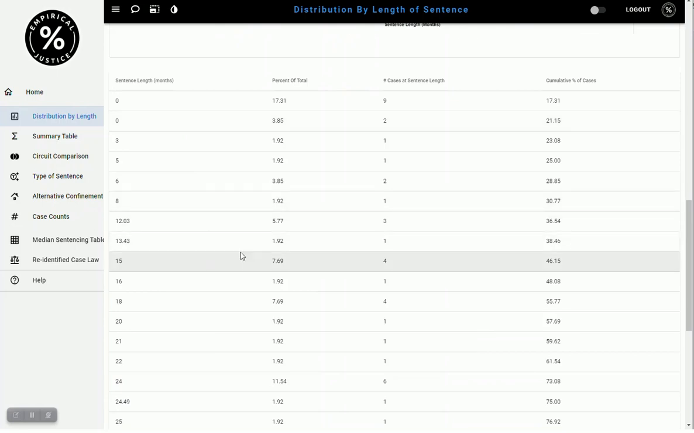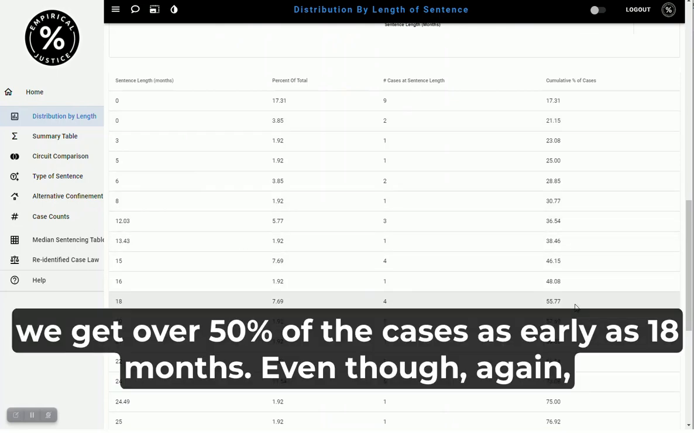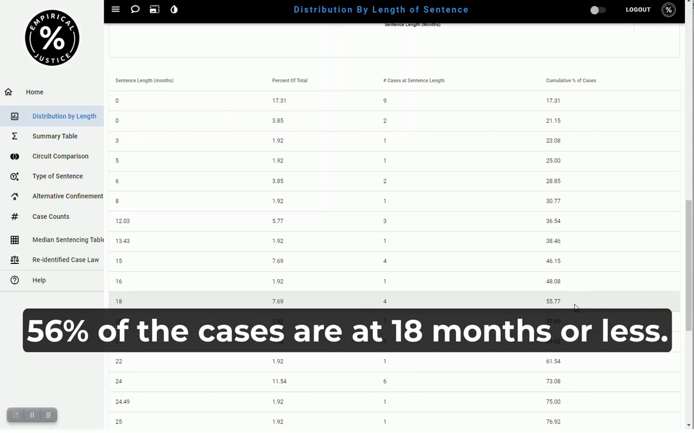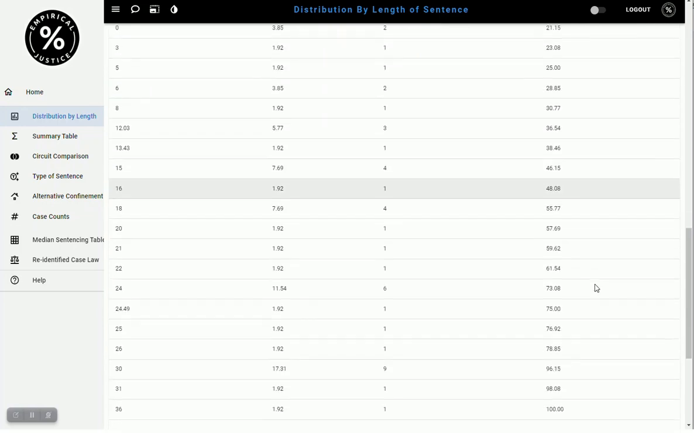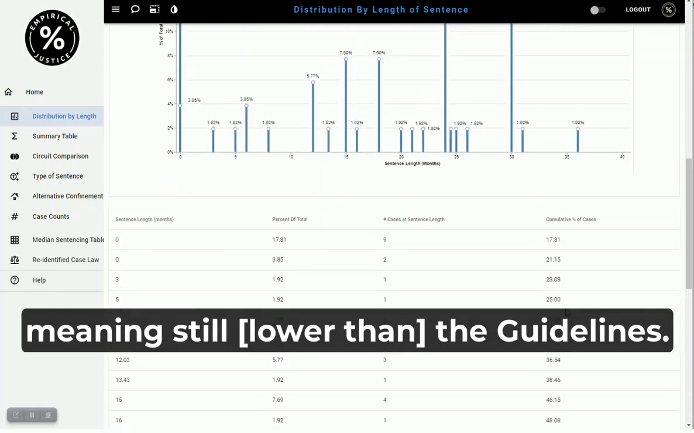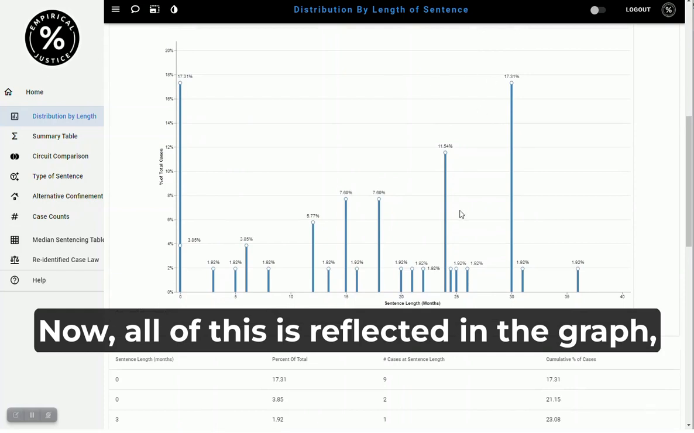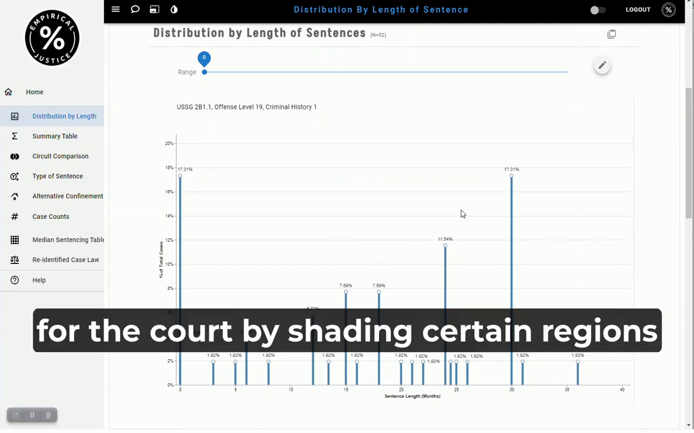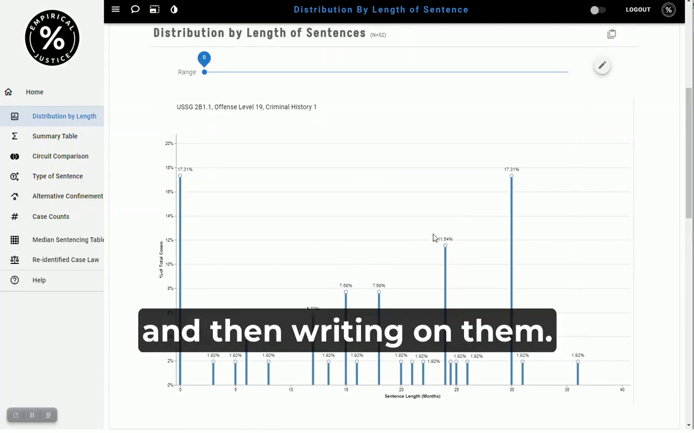And we can see that we get over 50% as early as 18 months, even though, again, the advisory guidelines range is 30 to 37 months. 56% of cases are at 18 months or less. And 79% of cases are at 26 months or less, meaning still under the guidelines. Now, all of this is reflected in the graph, but we can highlight it better for the court by shading certain regions and then writing on them.